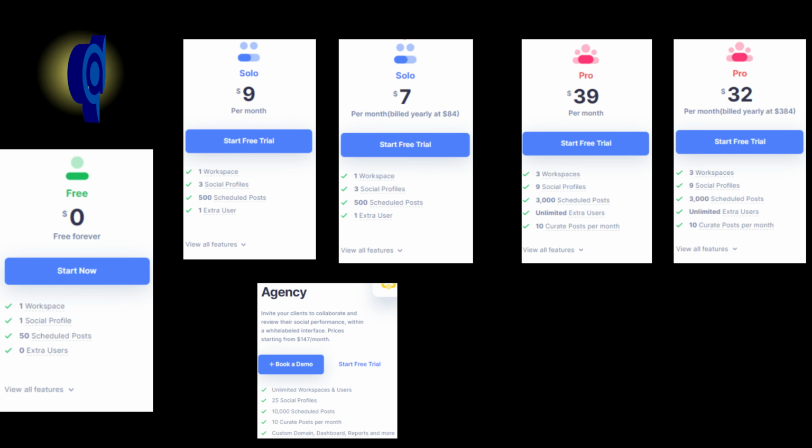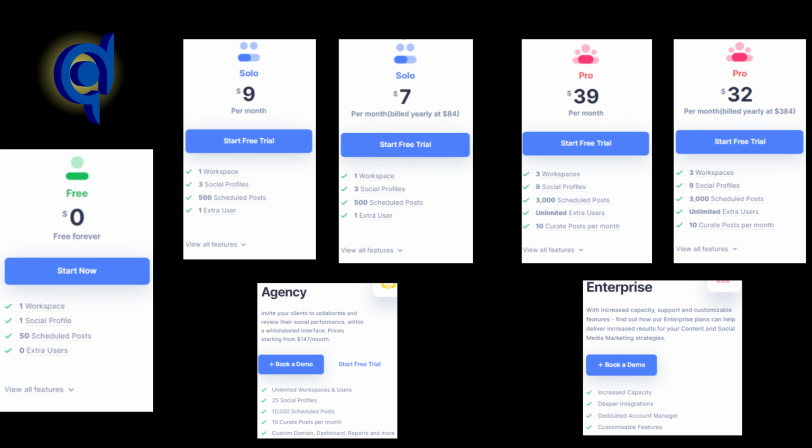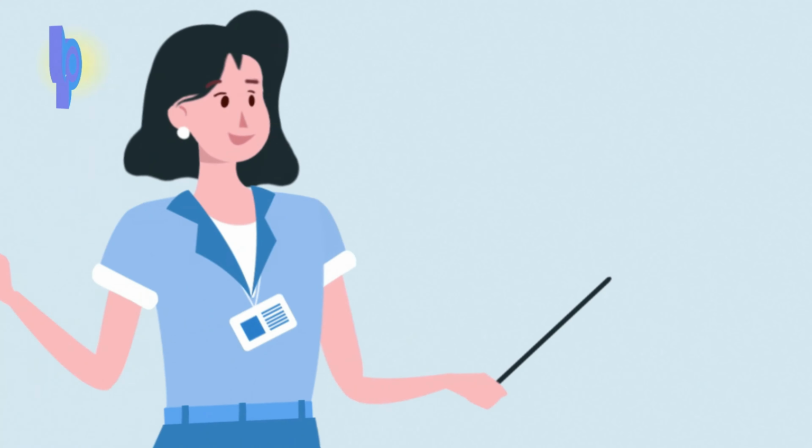Agency: invite your clients to collaborate and review their social performance within a white-labeled interface. Prices starting from $147 per month. And Enterprise, with increased capacity, support, and customizable features. Find out how our enterprise plans can help deliver increased results for your content and social media marketing strategies. This is a custom plan, so you should contact them for this plan.